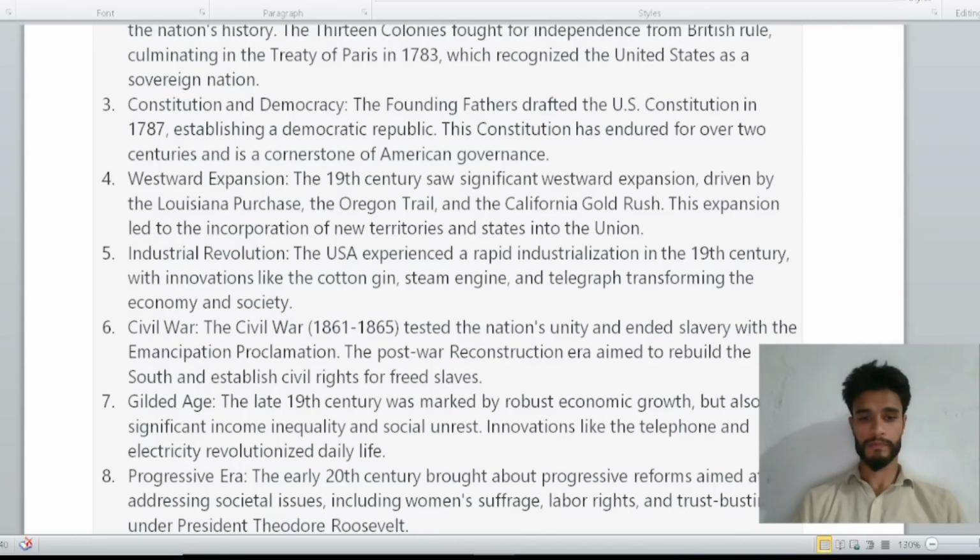Progressive Era. The early 20th century brought about progressive reforms aimed at addressing societal issues, including women's suffrage, labor rights, and trust busting under President Theodore Roosevelt.